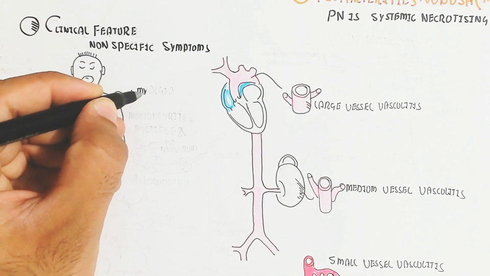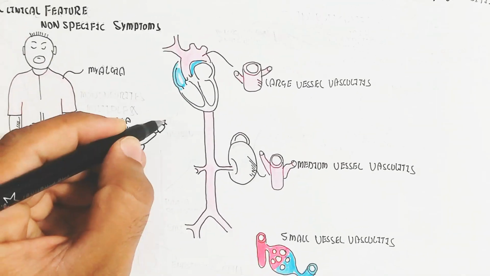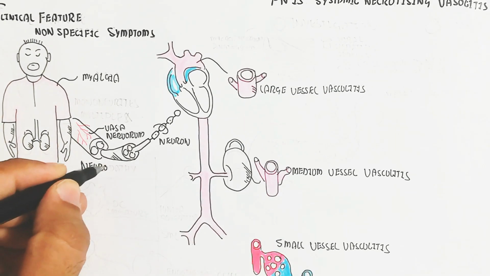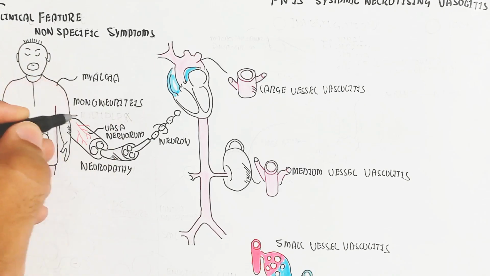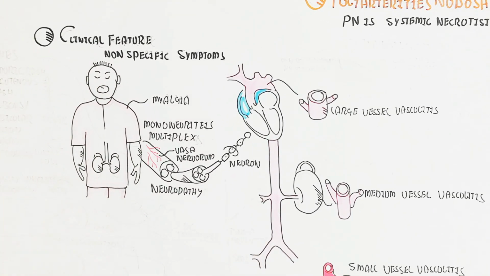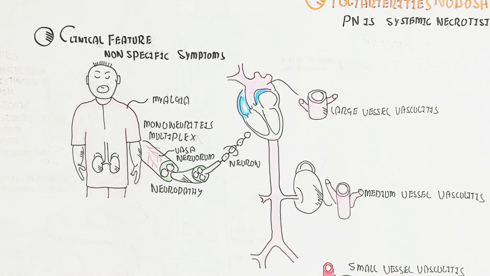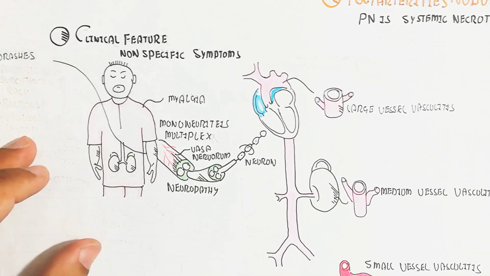The non-specific symptoms are myalgia and mononeuritis multiplex. In this, the vasa nervorum, the blood vessel surrounding the epineurium, is affected, which leads to neuropathy and nerve degeneration due to less blood supply to the nerve.